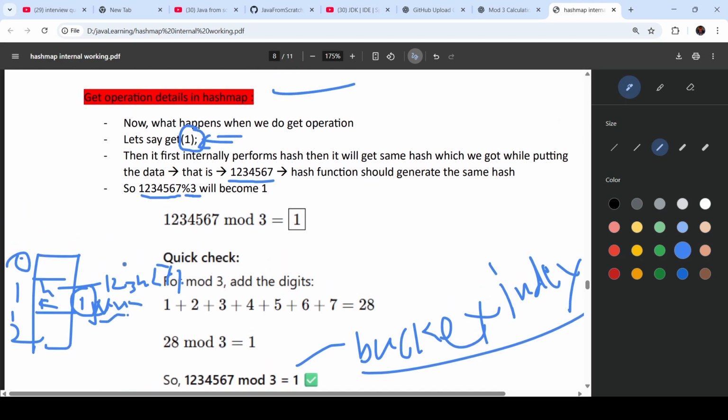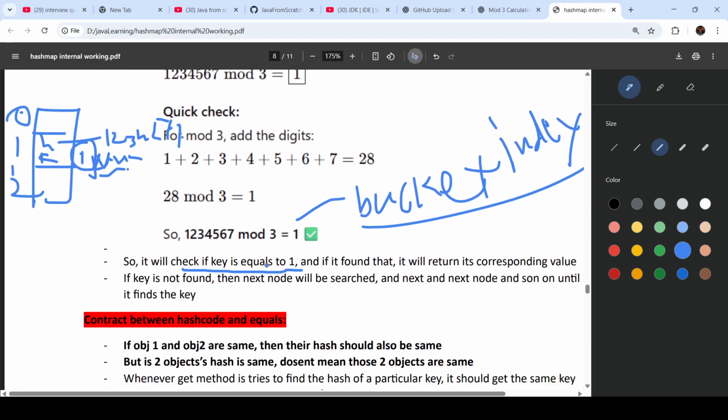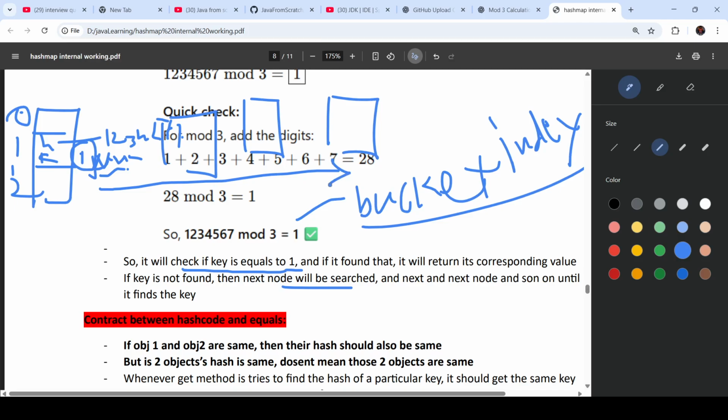So 1 is equal to 1, and if it finds that, it will return its corresponding value. If the key is not found, then the next node will be searched. So here next nodes are there, right? It will search all the nodes until it finds the key.